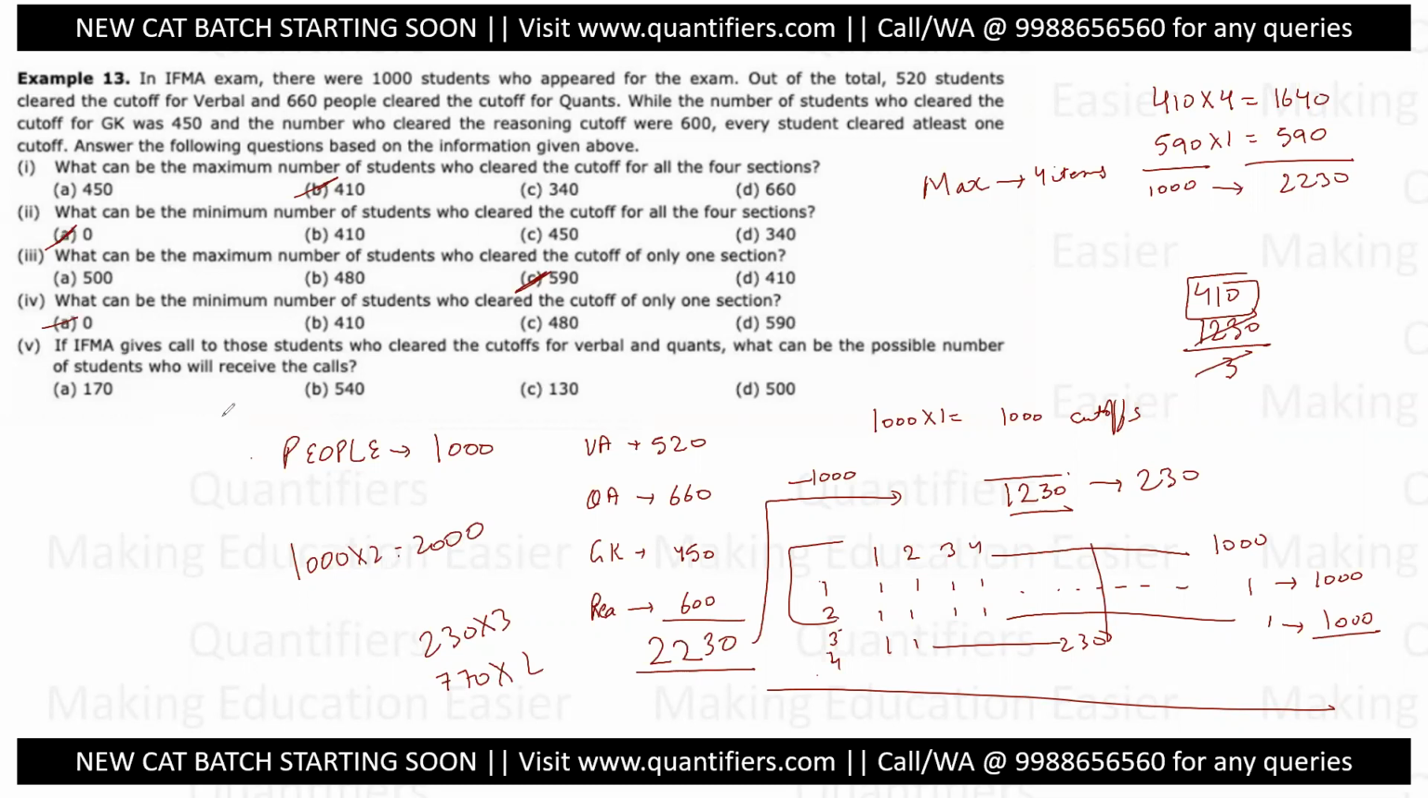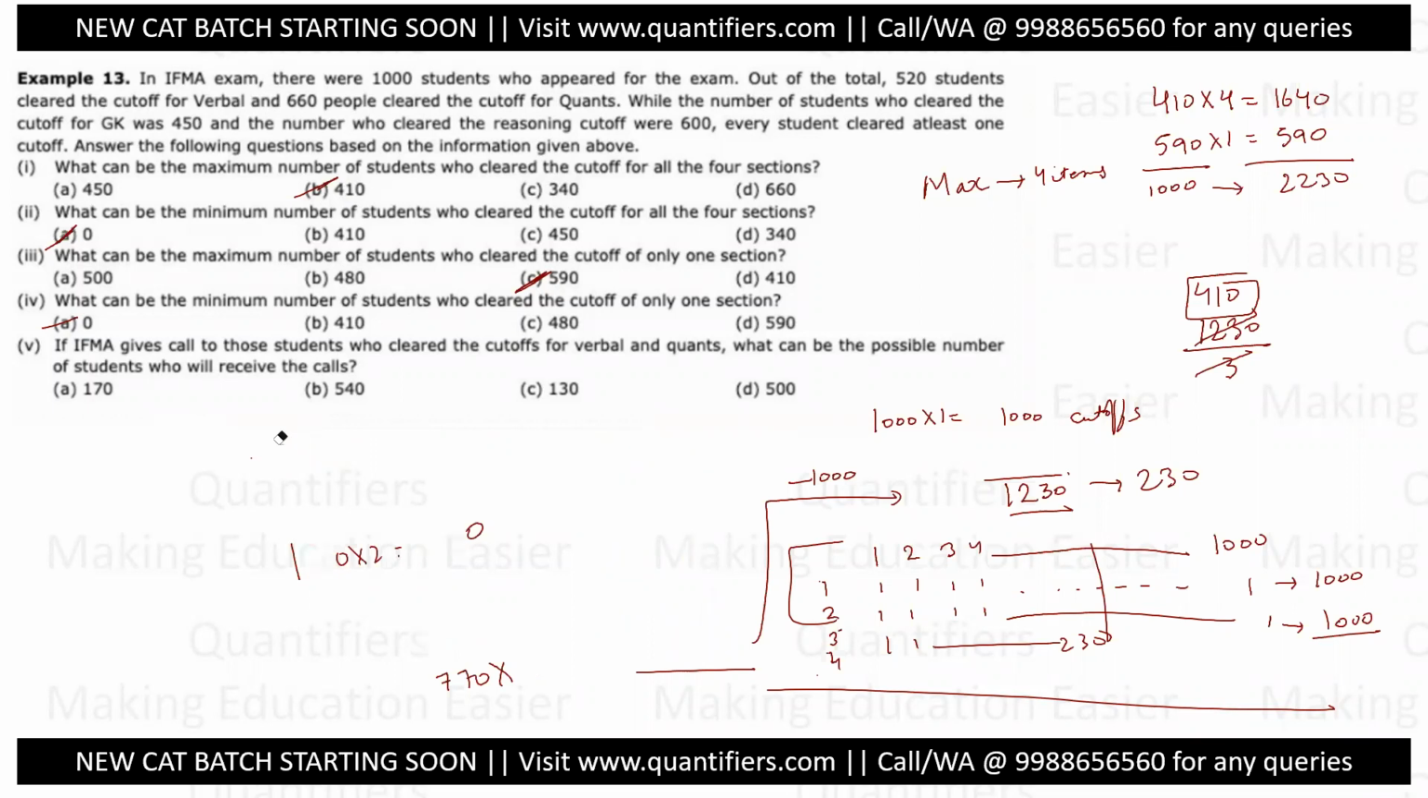I do not need any person to have more than this cutoff. Now the last says, if IFMA calls those students who have cleared the cutoff for verbal and quant. Now they are calling the students who have cleared the cutoff for verbal and quant. What can be the possible number? Now there are 4 values, but there has to be only one possible value. So let us see what that can be. We are talking about verbal and quant.